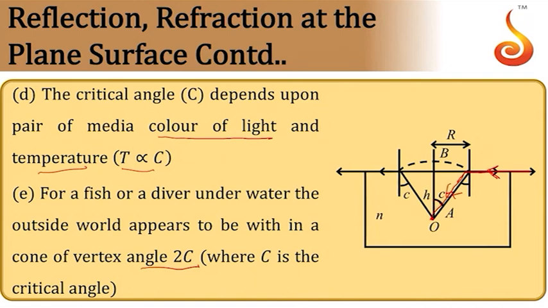This angle will be equal to the critical angle. This is the last ray that can enter inside. It generates a cone, and at the surface it encloses a circle. So the fish inside water will be able to see the entire outside world confined to this particular cone. This angle will be equal to 2C.